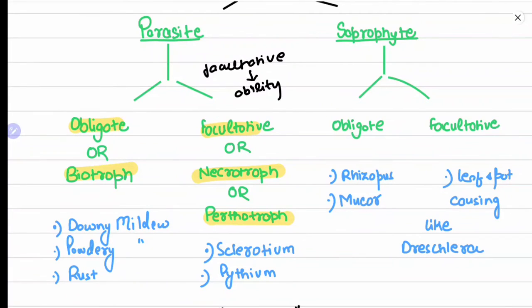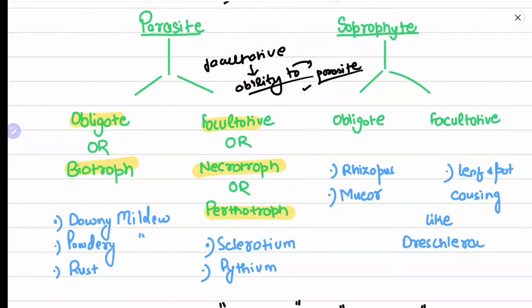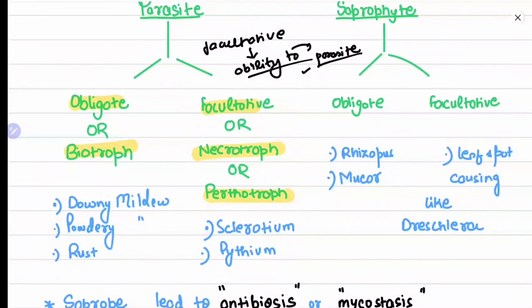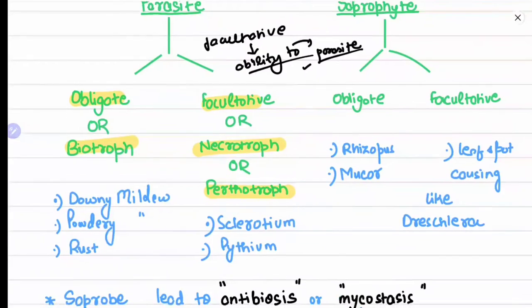So when I say facultative parasite, I mean the ability to be a parasite. A facultative parasite means the organism is originally a saprophyte, but it has the ability to become a parasite.